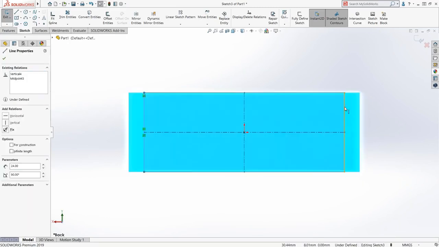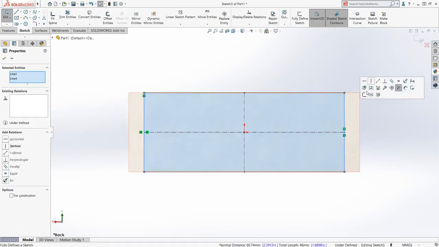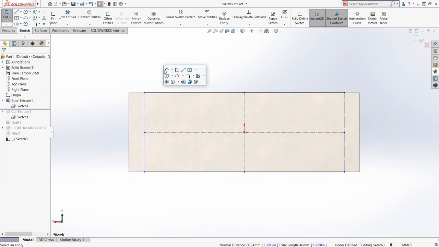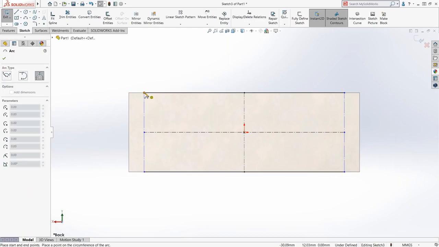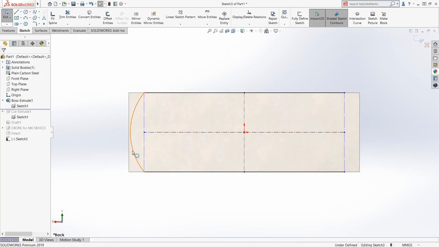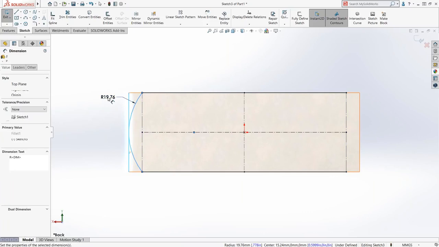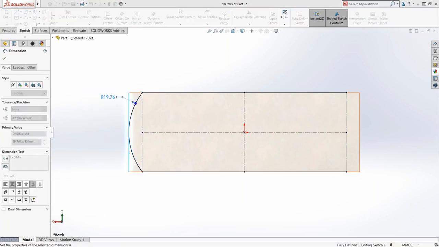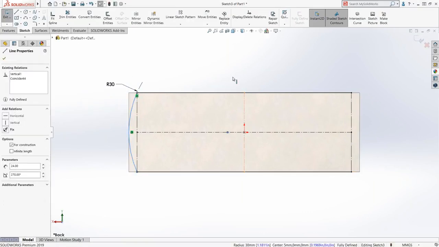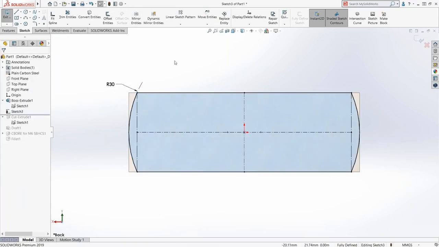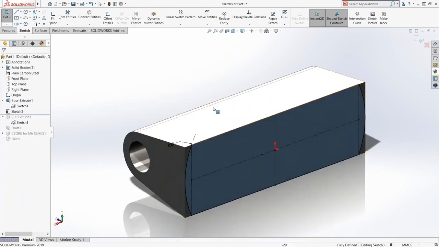This guy, and this guy, not the face, I'm going to make those construction geometry because I want to sketch in a 3-point arc. Goes from here to here. We'll make this tangent, add a dimension, 30, and then I'm going to take this arc, mirror it about this center line, mirror that to the other side. You can see what our contour looks like.